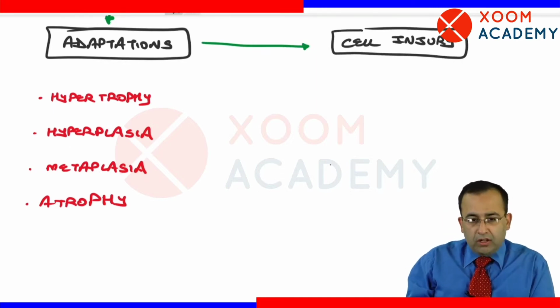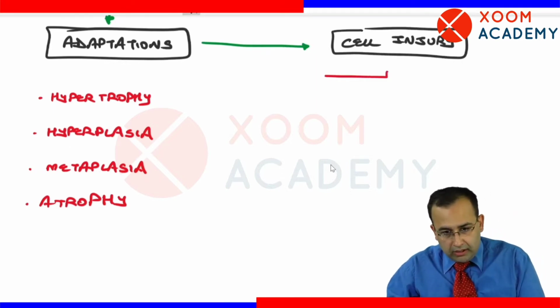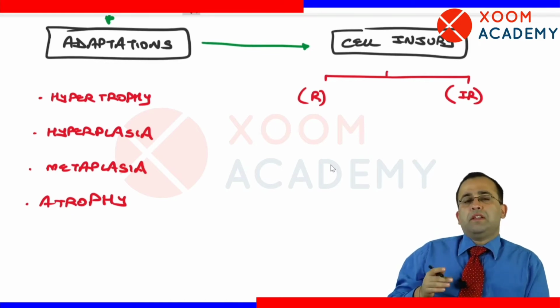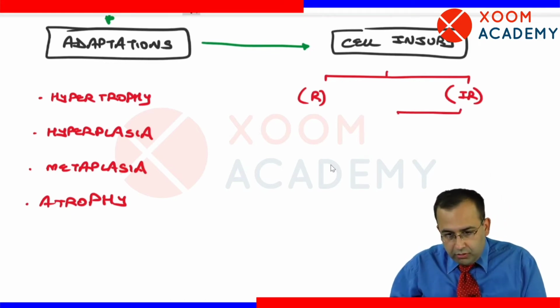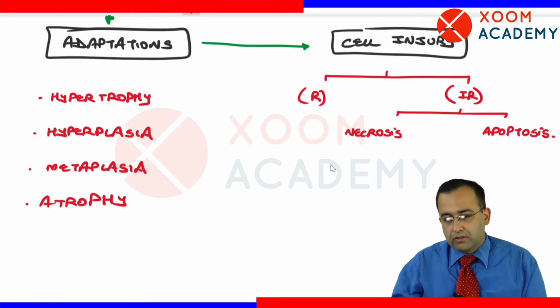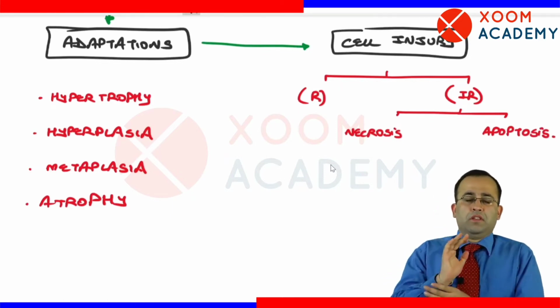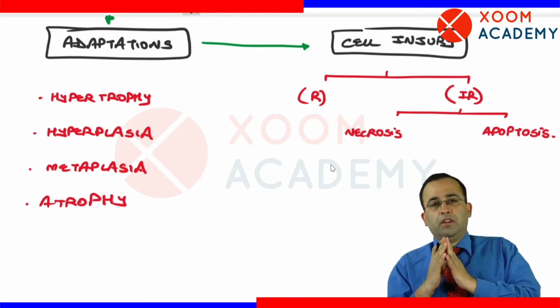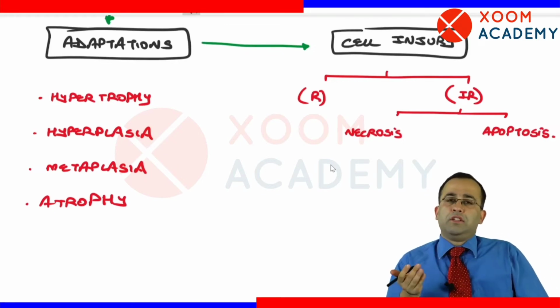Cell injury is of two types. It can either be reversible cell injury or irreversible cell injury. Irreversible cell injury is further of two types, that is necrosis and apoptosis. Whatever we have written on this slide, we'll do one by one. This is your topic, cell injury.